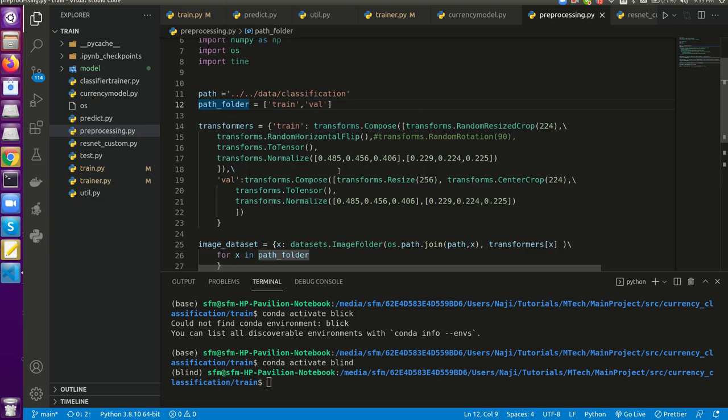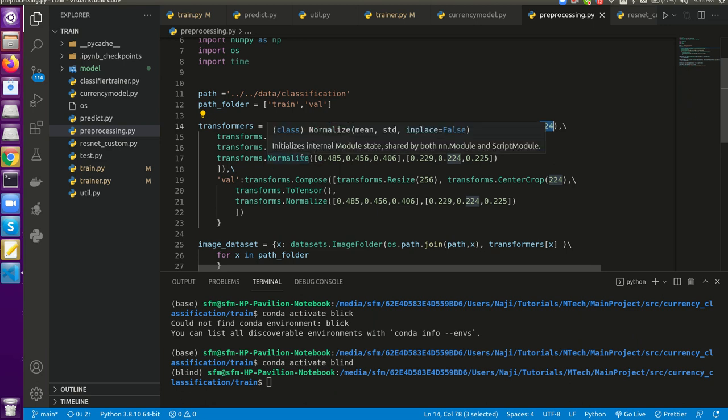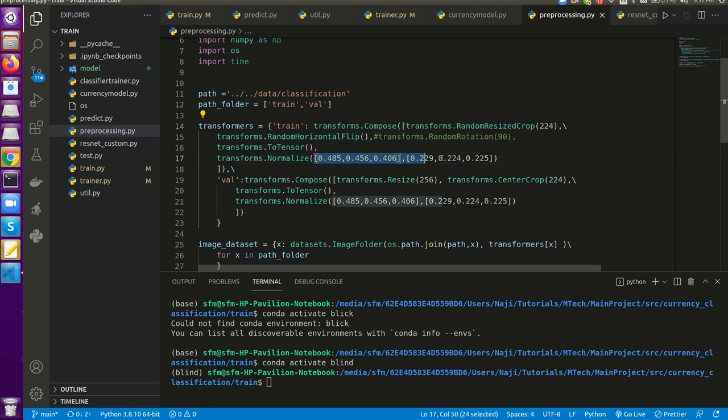Then we have a transformation part, where we have a dictionary defined, with a train and a validation entry. Here we are saying what transformations we need to do in the training phase and what we need to do in the validation phase. Okay, here we are resizing to size 224, doing a horizontal flip in the training part, converting to tensor, and doing the normalization with these particular values.